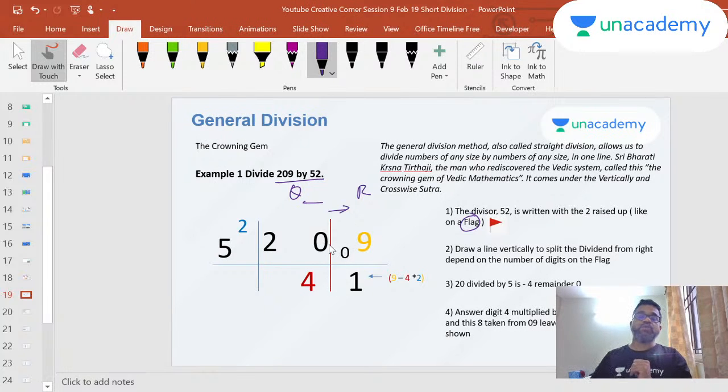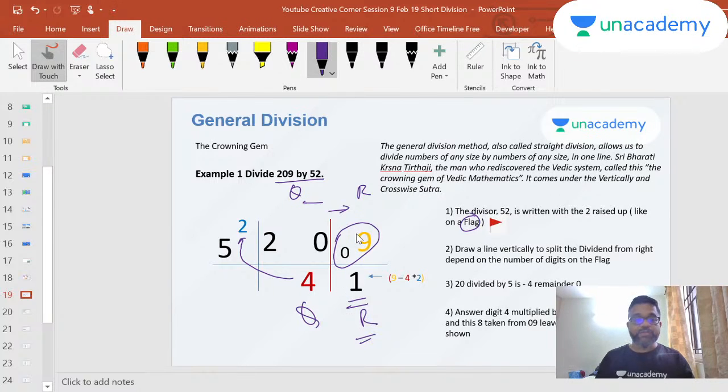Now my next step would be to take this and read it as 09. And I'm going to multiply these two together. When I multiply a 4 and a 2, what do I get? 8. And then my last and final step would be to subtract 9 minus 8. I will get a 1. That's it. So my quotient is 4. My remainder is 1. Check it out on your calculator and you will get this answer. My quotient is 4. My remainder is 1.